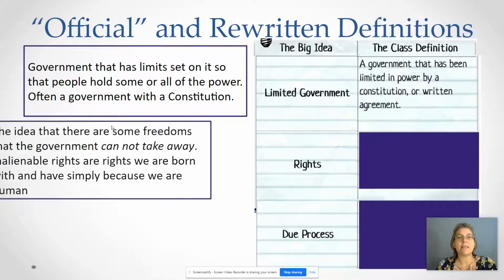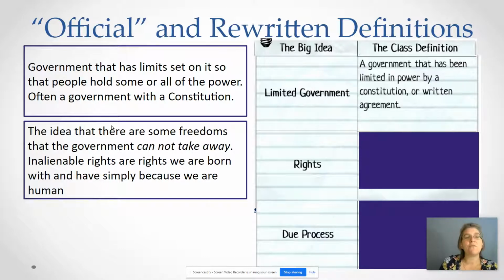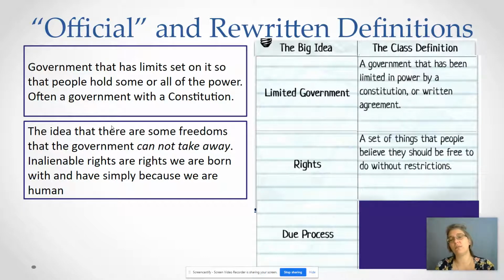Okay, let's take a look now at the idea of rights. The idea that there are some freedoms the government cannot take away. The idea of inalienable rights, which is brought up in the Declaration of Independence that Thomas Jefferson wrote, that we have unalienable rights. The right to freedom, the right to pursuit of happiness, those are some of our inalienable rights. We are born with them, and we have them simply because we are human. So a rewritten definition, set of things people believe that they should be free to do without restrictions.